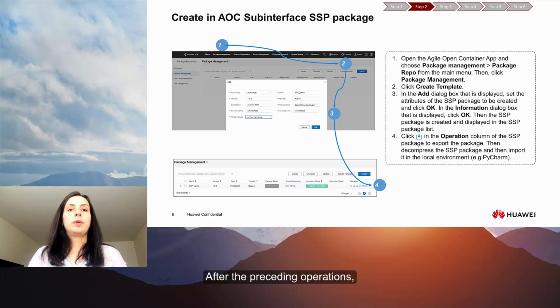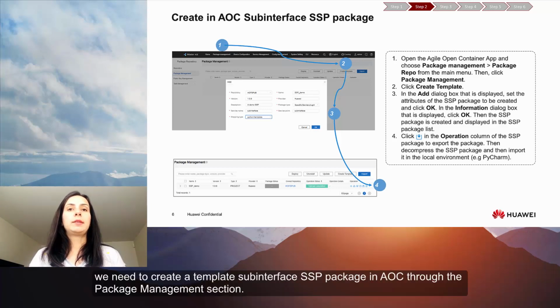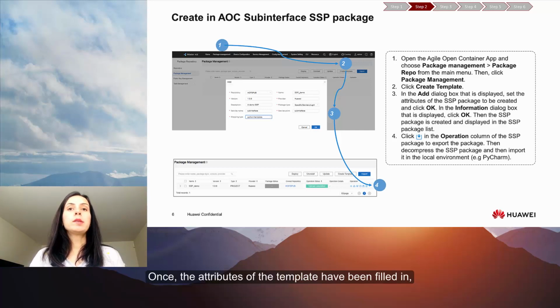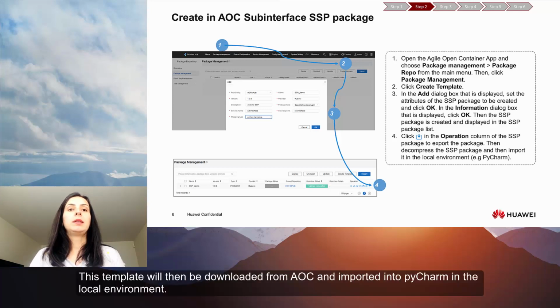After the preceding operations, we need to create a template sub-interface SSP package in AOC through the packet management section. Once the attributes of the templates have been filled in, the template will be displayed in the list. This template will then be downloaded from AOC and imported in PyCharm in the local environment.